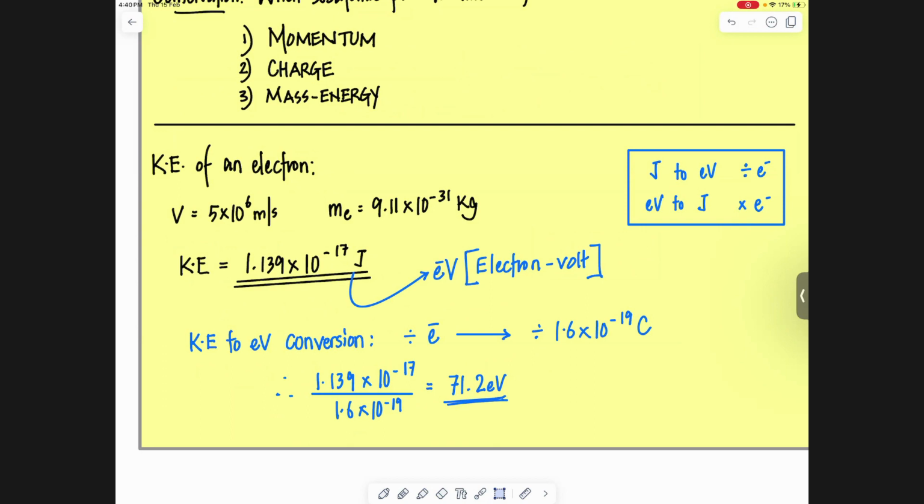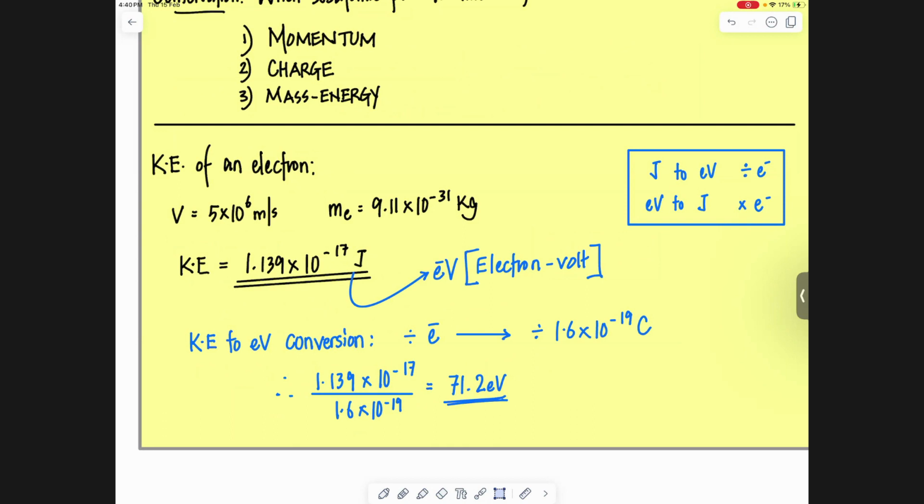And the reason behind that is subatomic level energies are always 10 to the power minus 19, minus 21, minus 18, very small numbers, right? Electron volt convert korle, they become a much useful number, like, easy to write. So for example, 1.139 into 10 to the power minus 7 joules, right, is 71.2 electron volt, which is much more easily readable, right? So how do you convert it?